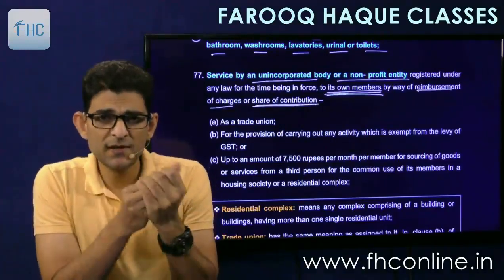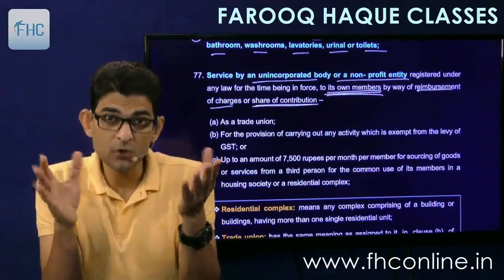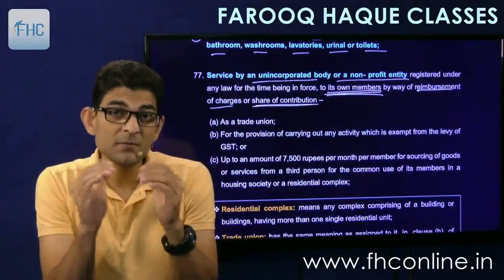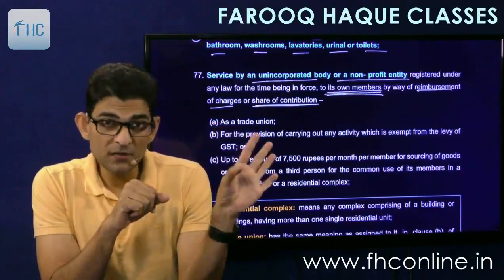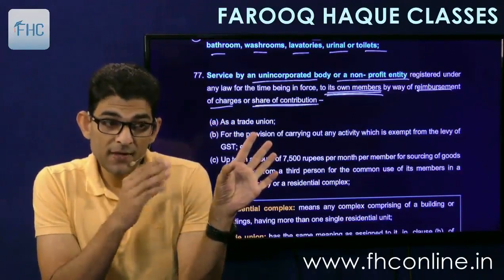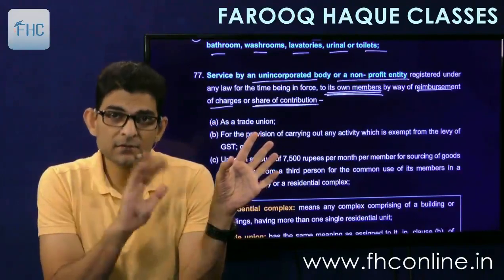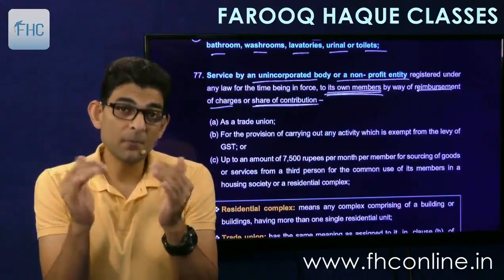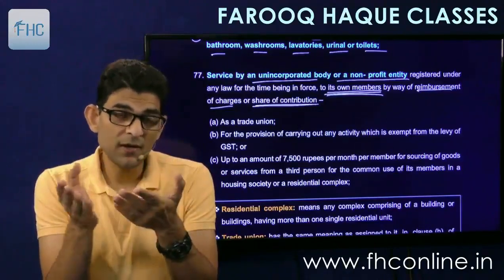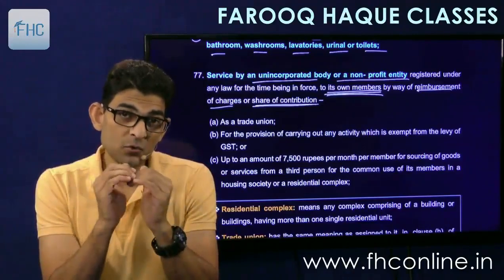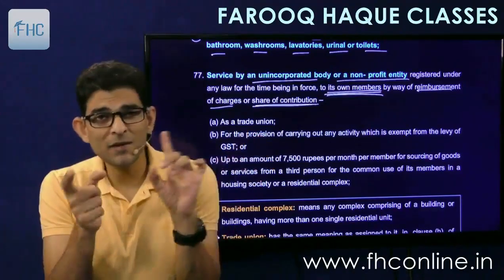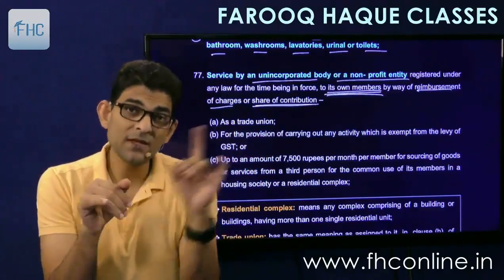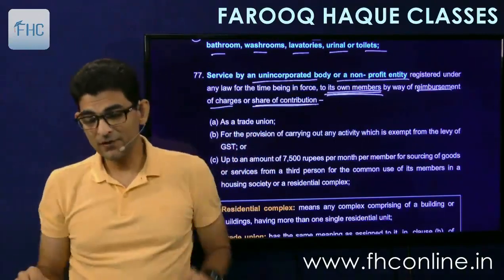Reimbursement of charges means that the association has incurred some expense on behalf of members, and then we divide it among the members and we recover it. So that will be called reimbursement of charges. Expenses done by the association, the body, and then it is divided among the members and collected. That is one way. Or share of contribution means we'll collect a fixed amount per month from our members, and after collecting the contribution, we'll incur the expense. So it can be both ways. Incur the expense, then divide and collect, or collect and then incur the expense.